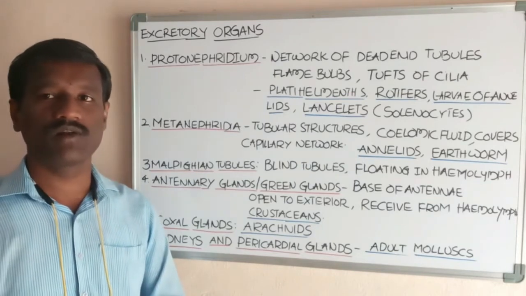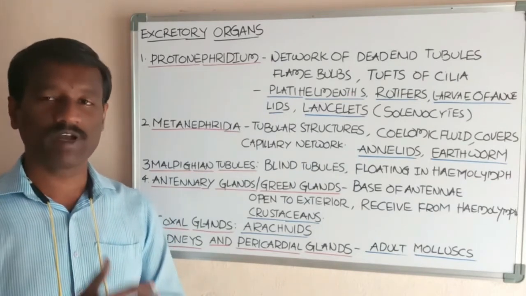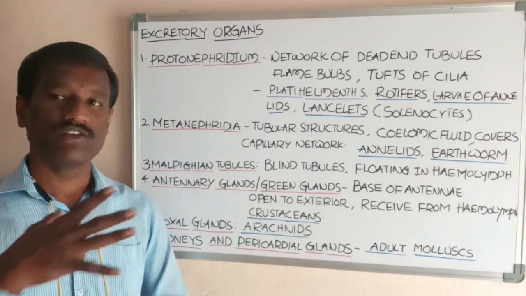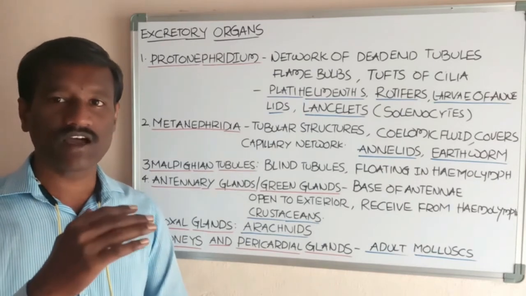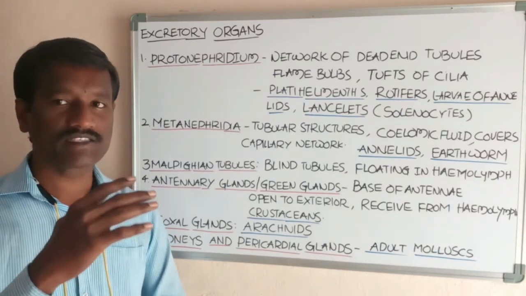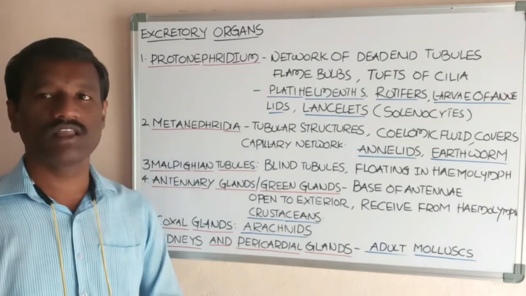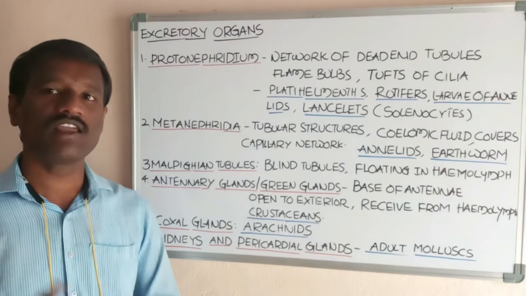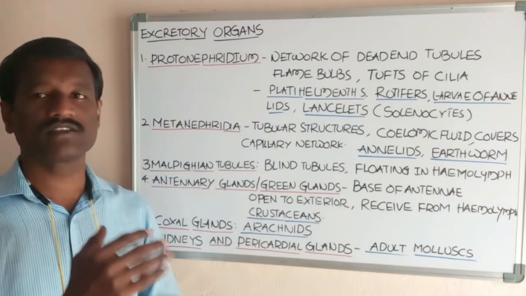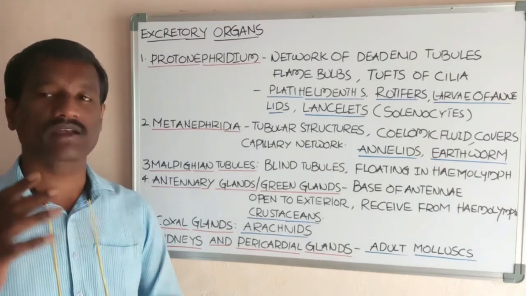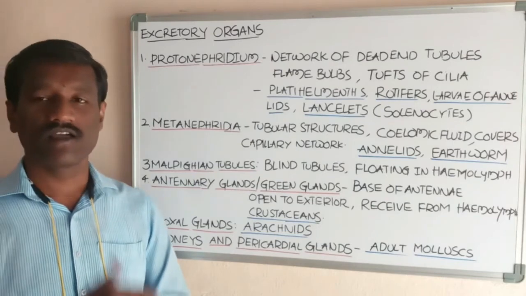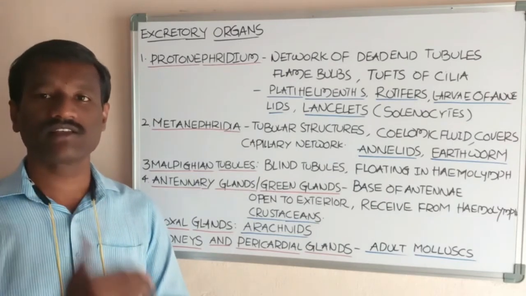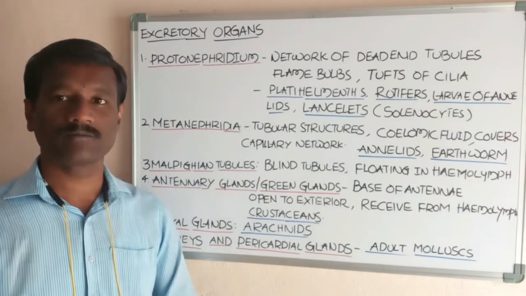For example, in human beings, the kidneys are the main excretory organs in the excretory system. Additionally, lungs act as excretory organs. The liver also acts as an excretory structure.